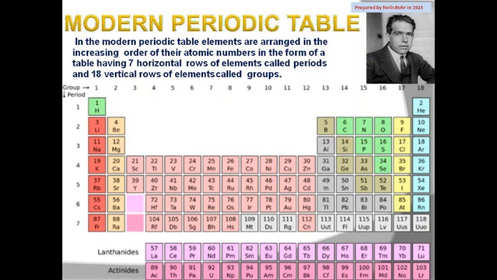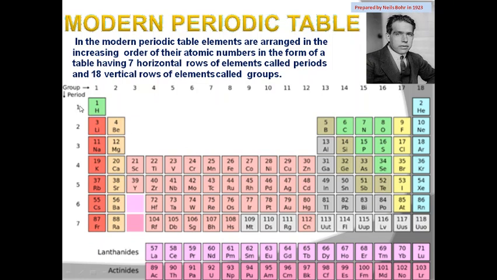In the modern periodic table, elements are arranged in the order of atomic number. They are placed in the form of a table having 7 horizontal rows of elements called periods. So there are 7 horizontal rows of elements.